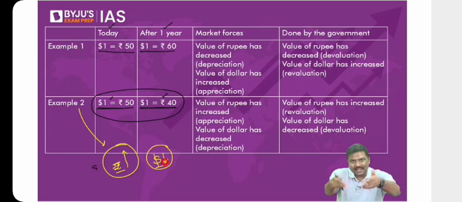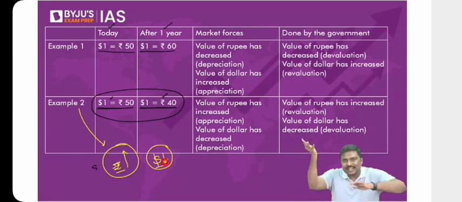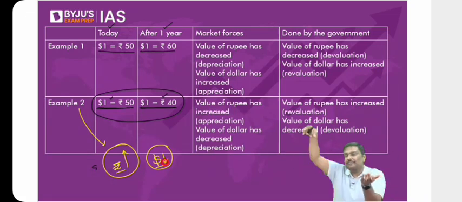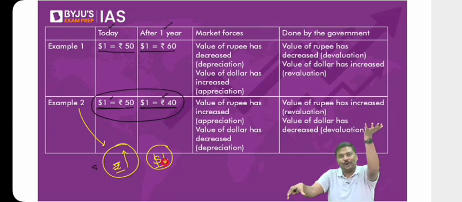We are selling one currency and purchasing another currency. So because it is an exchange rate, when the value of one side goes up, the value of the other side has to go down. It only makes perfect sense. It's like a weighing balance, the tarazu. If you keep weight on one side, this side will go down, and the other side will have to go up. Apply the same logic here.